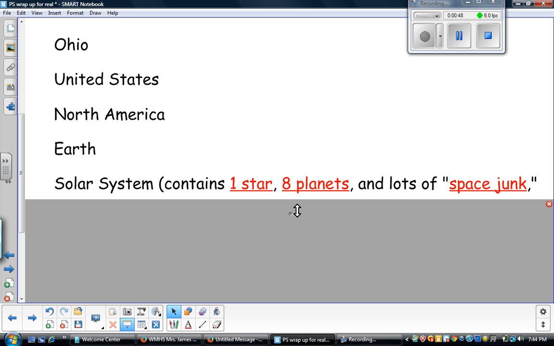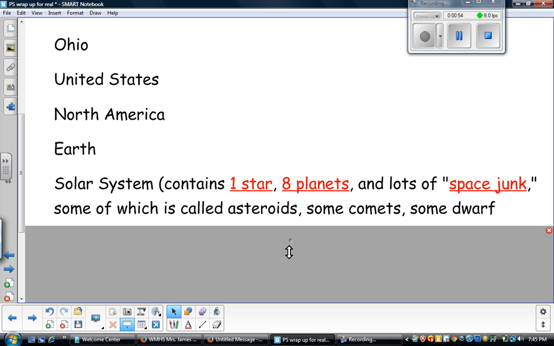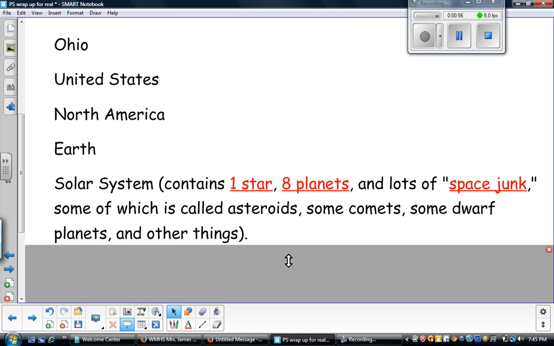The solar system contains one star, which we call the Sun, 8 planets, and lots of what I would refer to as space junk. Some of that's called asteroids, some of it's called comets, some of it's called dwarf planets, and some of it is called other things.